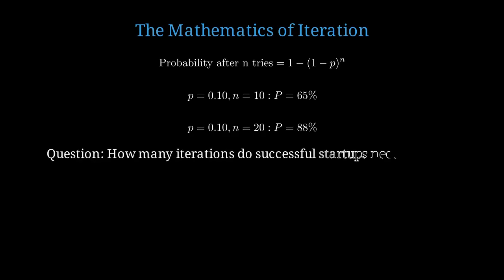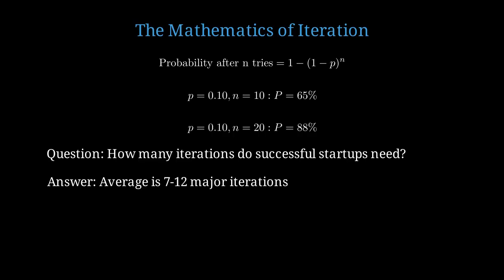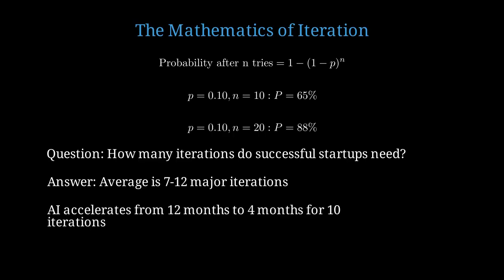Final question. How many iterations do successful startups need before finding product-market fit? The answer from analyzing unicorn startups is 7 to 12 major iterations. This is not luck. This is disciplined experimentation. AI accelerates this timeline from 12 months to 4 months for 10 iterations by automating analysis and enabling real-time optimization.